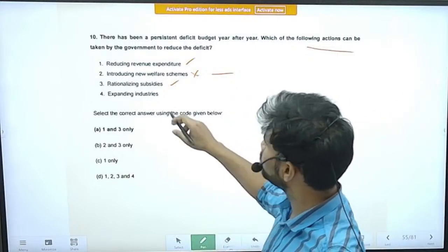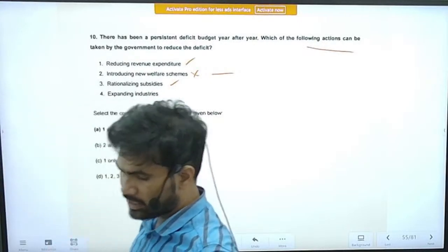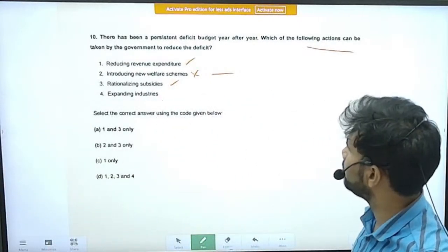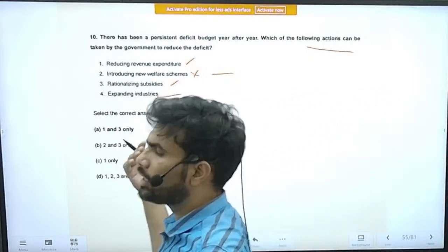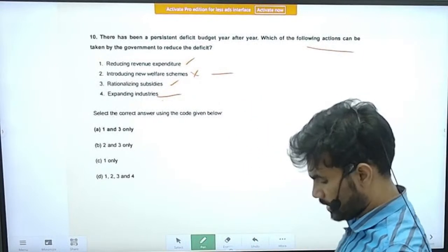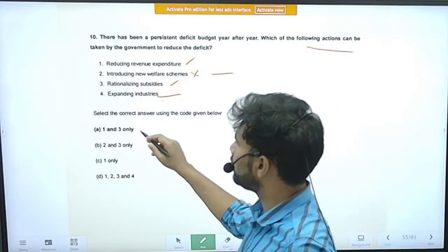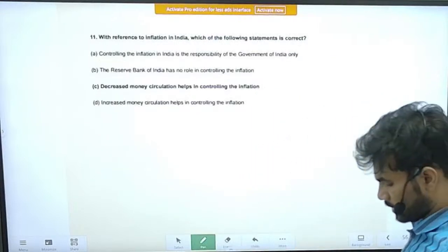We cannot exactly say that by expanding the industries the fiscal deficit or budget deficit will be reduced. It is something unrelated. Either it can reduce or it can increase also. We cannot conclusively say. So the correct option is option 1 and 3. Statements 1 and 3 are correct. Correct option is option C.